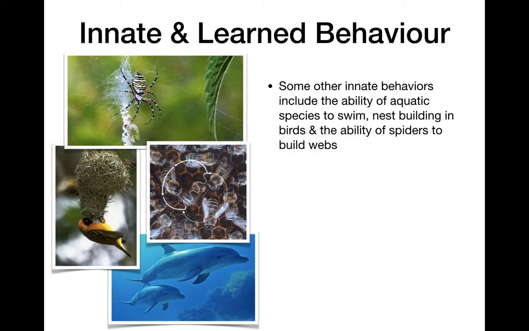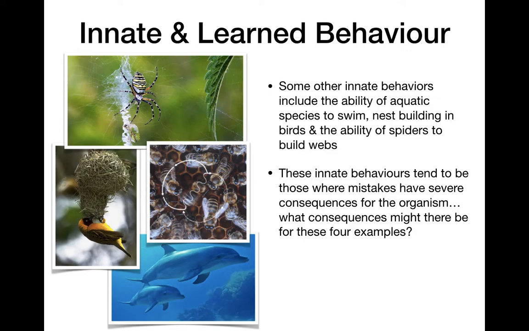Okay, let's get some other examples here. So other innate behaviors would be, for example, aquatic species that are born knowing how to swim. Okay, baby dolphins know how to swim when they're born. They need a little bit of help with directions, but they don't just flail around in the water. They know how to swim when they're born. Birds know how to build nests without having to be taught. Spiders know how to build webs without being taught. And of course, bees have their waggle dance.